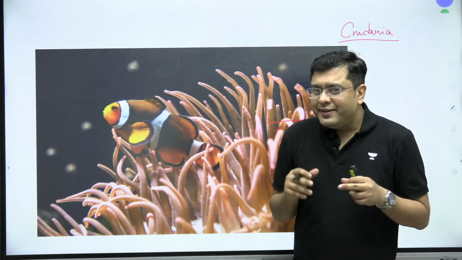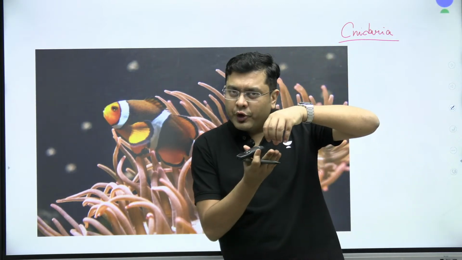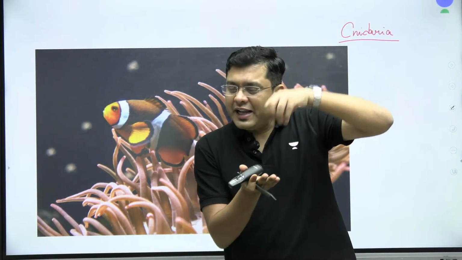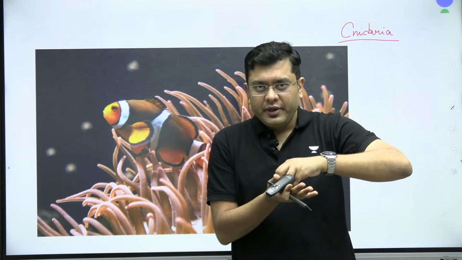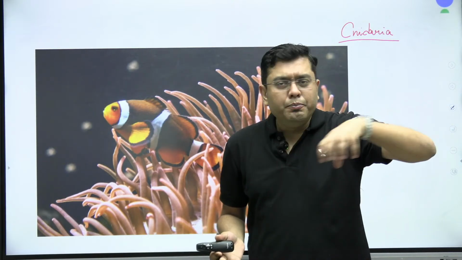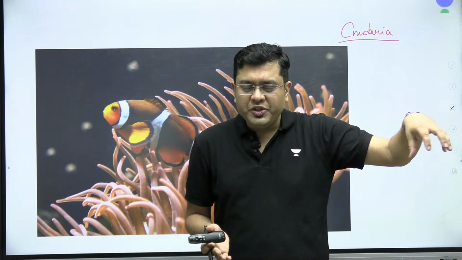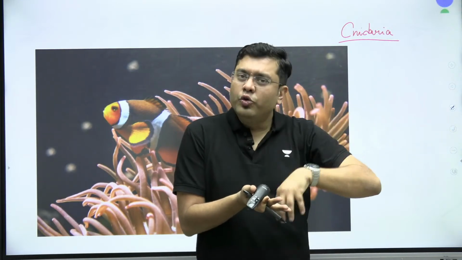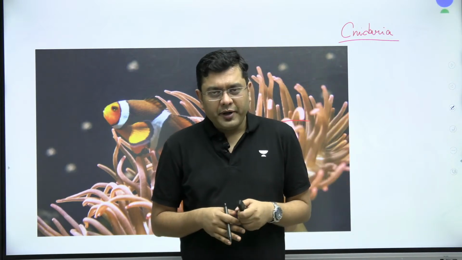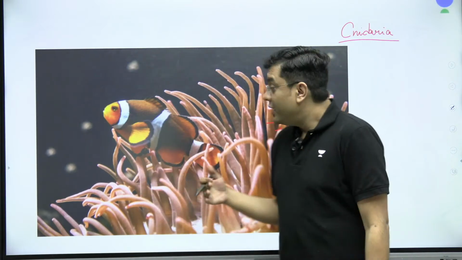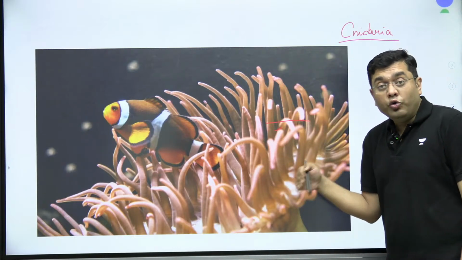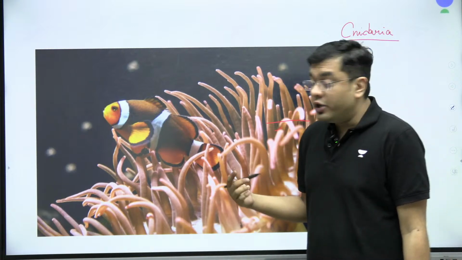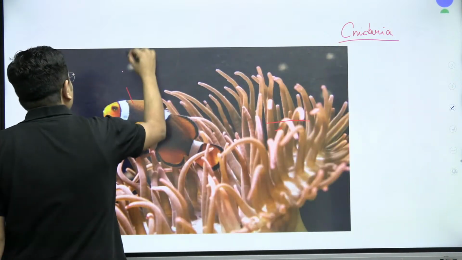Now, these sea anemones have a kind of glue-like enzyme which is secreted from their bottom, which helps them stick to the rocks. That is why they don't end up moving from one place. They are not mobile species. They are rather sedentary species, which stick to one area and remain in that area for a long period of time. Now, they do indicate a kind of symbiotic relationship, a mutually beneficial relationship with the clownfish.